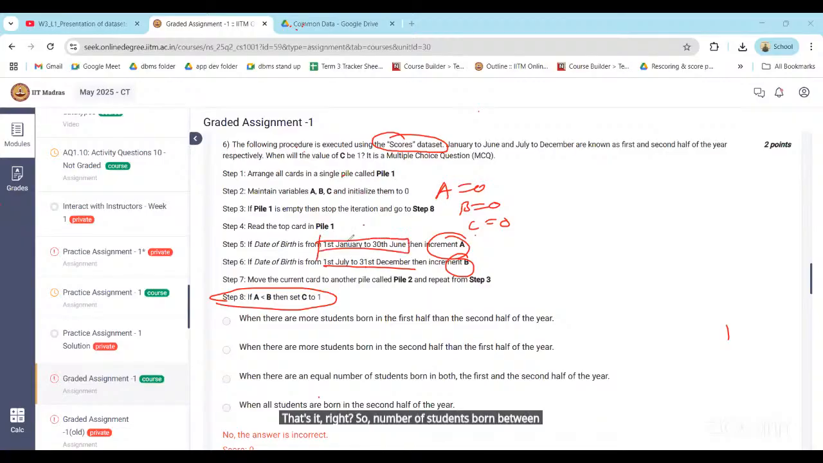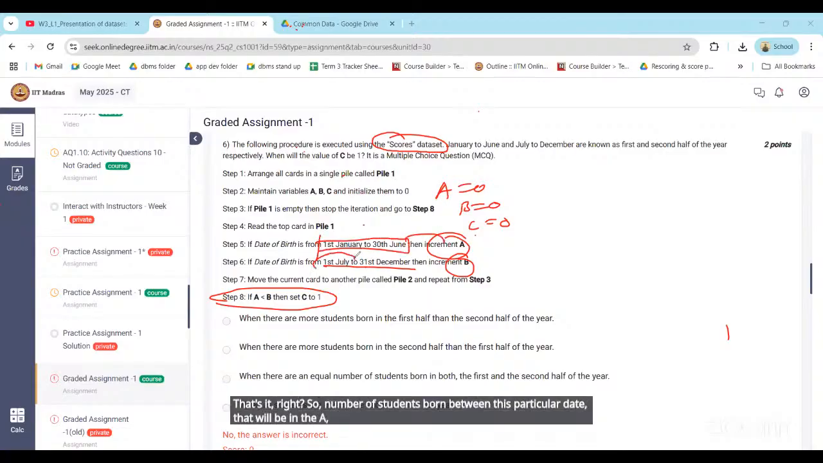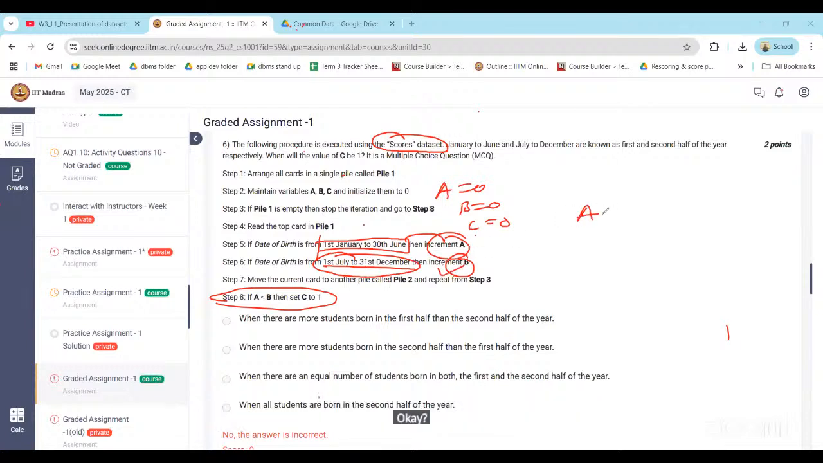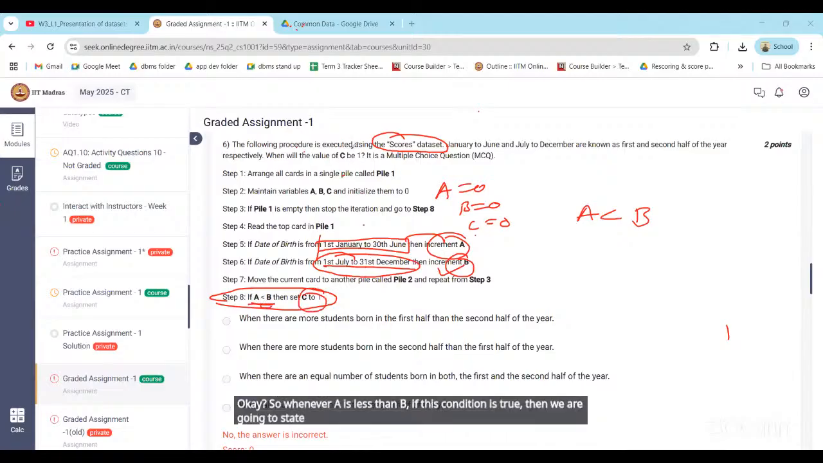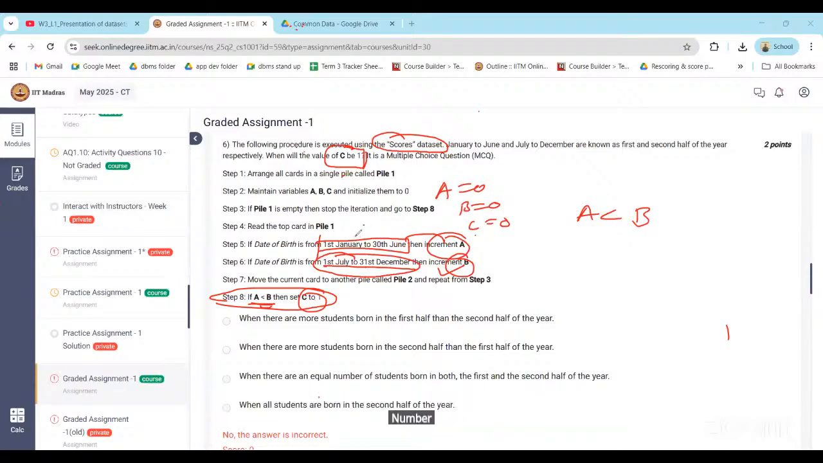So the number of students born between the first dates will be in A. The number of students born between the second dates will be in B. Okay. So if the condition A is less than B is true, then we are going to set C to 1, and that is what we need to find out. When will the value of C be equal to 1? When A is less than B. And what is A? The number of students born between 1st January and 30th June, so we can say it's the first half. So when we have more students in the second half than the first half, that's it, right?